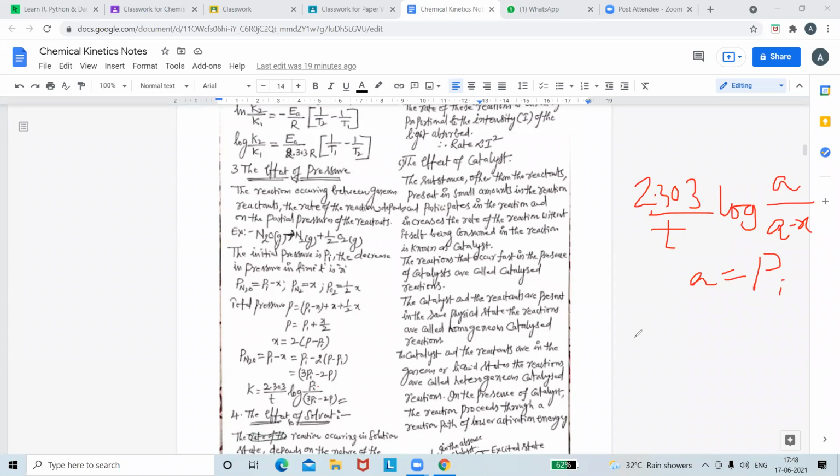Then another one, A minus X, is also required. What is A minus X? Can anybody tell me here? A minus X is the remaining concentration of the reactants. That is equal to Pi minus X. X is calculated just now. X is equal to 3 Pi. That is, A minus X is equal to like this. See here, instead of A minus X, it is written as Pi minus X. Okay, this one.